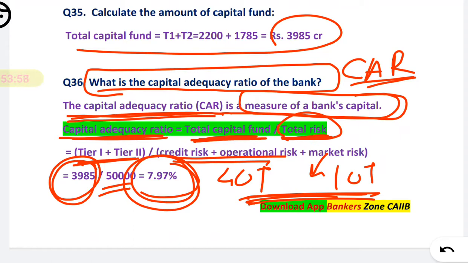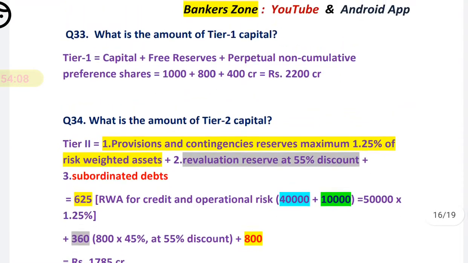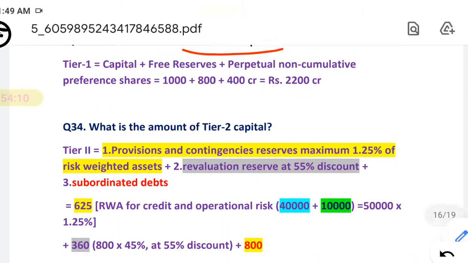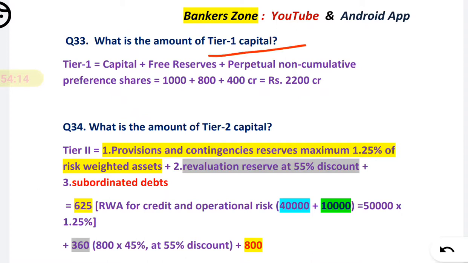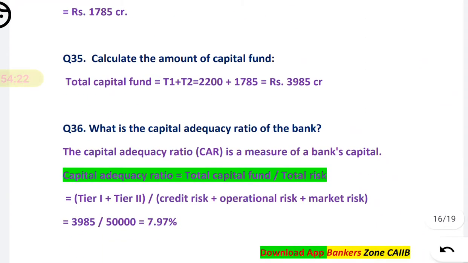So friends, see how the questions are interlinked, right? How the case study can be framed. See, in the first question they told us to find the tier 1 capital, right? And in question number 2, find the tier 2 capital. In question number 3, they are asking total capital. Total is nothing but tier 1 plus tier 2. And next they are asking CAR, that is capital adequacy ratio.